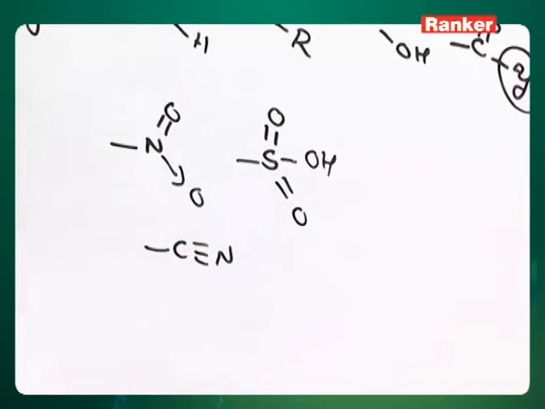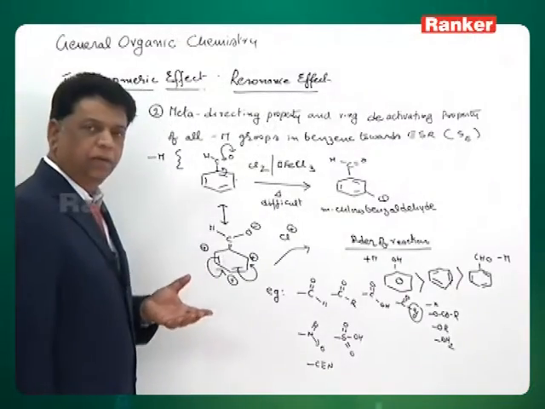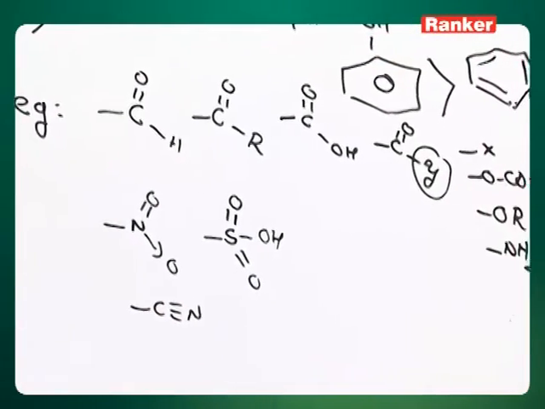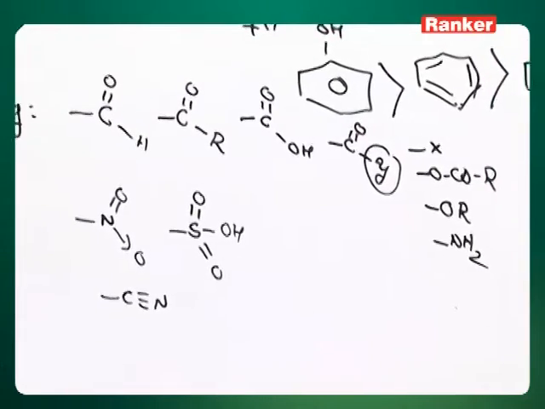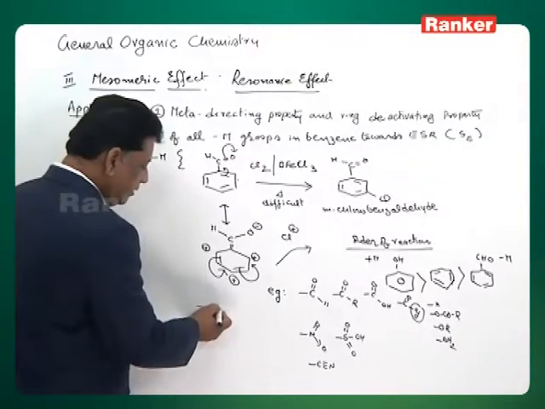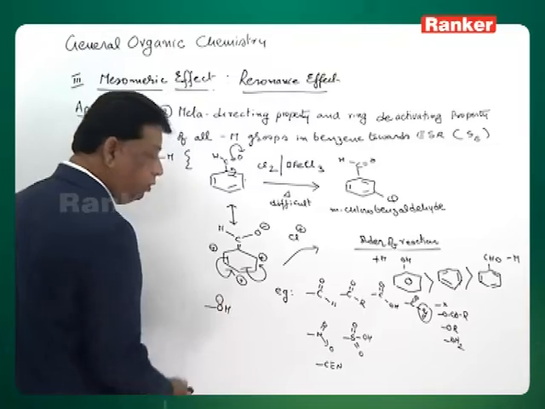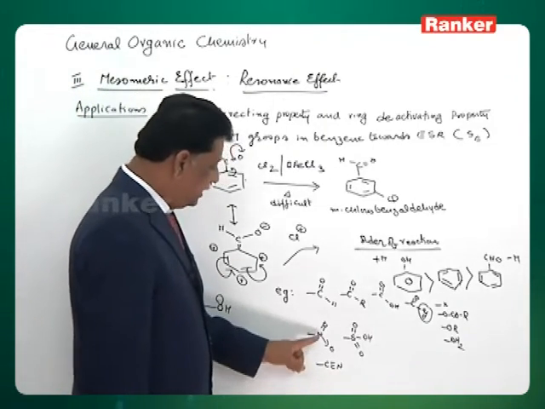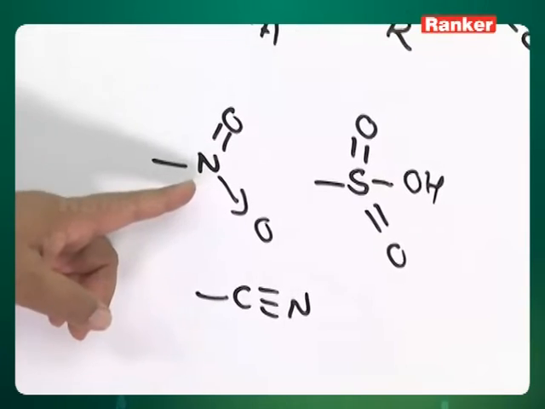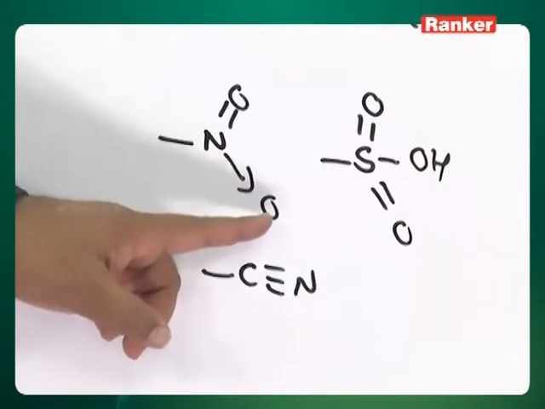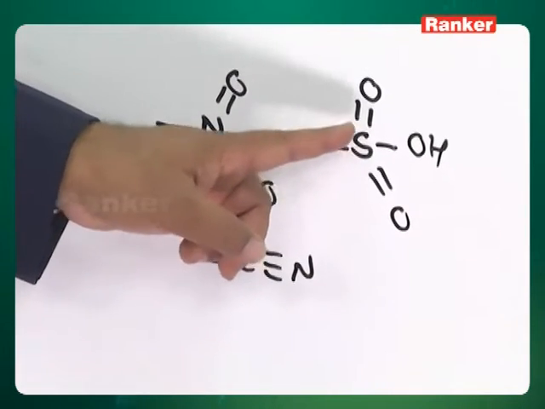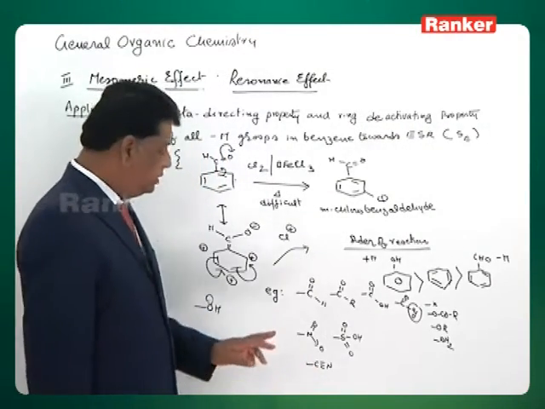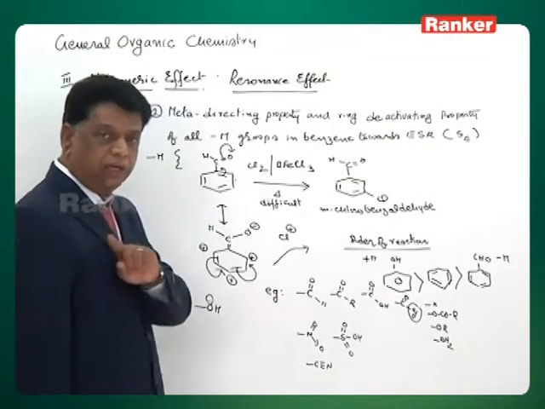So again, should I remember all these groups only by heart? No, not necessary. There are certain features. In the +M group, what was the feature? For example, OH had a lone pair on the first element. Now here, nitrogen is known for the lone pair, but here there is no lone pair, it is given to the oxygen. On the sulfur, no lone pair. These are all carbons, no lone pair. So the first element should not have a lone pair.